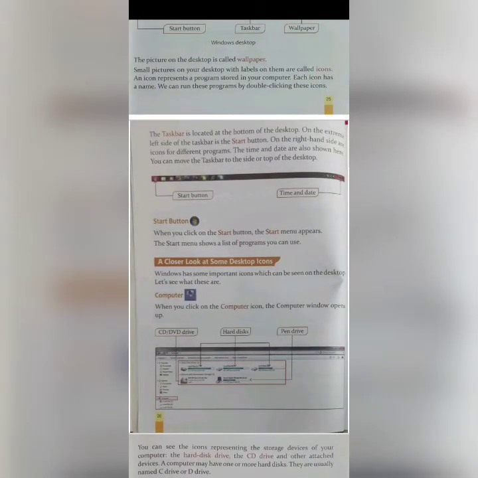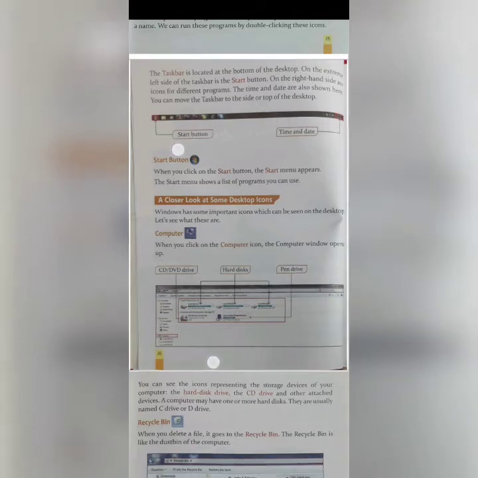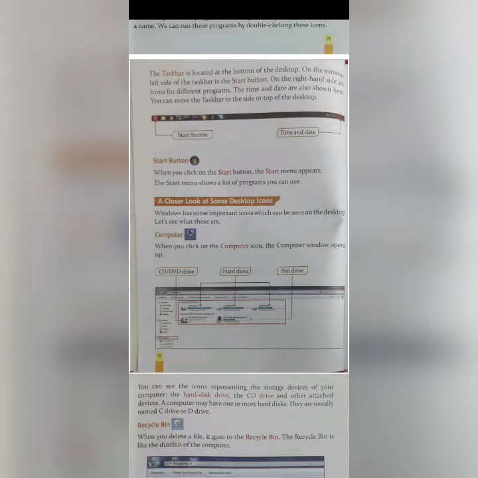Okay? When you click on the start button, the start menu appears. The start menu shows a list of programs you can use. A closer look at some desktop icons. Windows has some important icons which can be seen on the desktop. Let's see what these are.